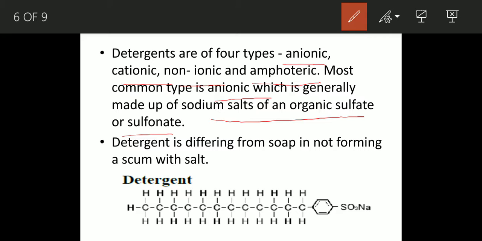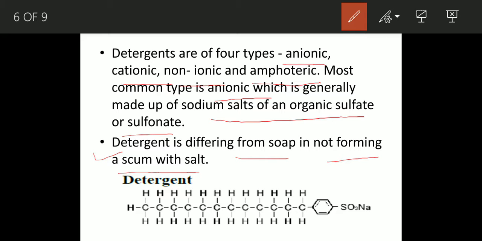Detergent differs from soap in that it does not form scum with the salts of hard water. Scum is generally froth or foam which contains water and dirt. So in soap there is formation of scum, but in detergent there is no formation of scum.